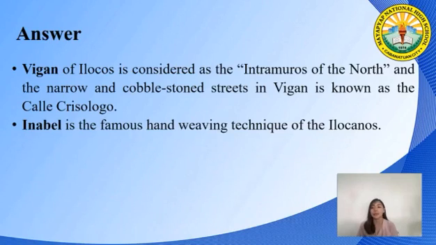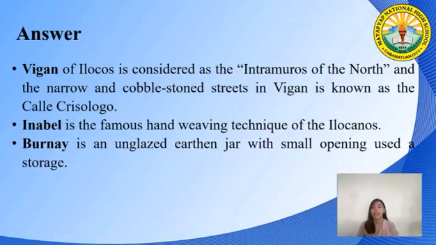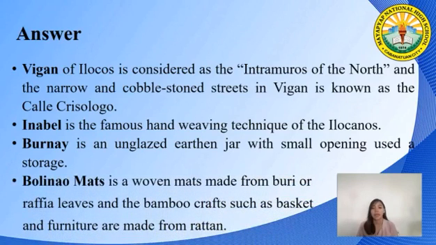Inabel is the famous hand-weaving technique of the Ilocanos. Burnay is an unglazed earthen jar with small opening used as a storage. And Bolinao mats is a woven mats made from buri or raffia leaves, and the bamboo craft such as basket and furniture are made from rattan.